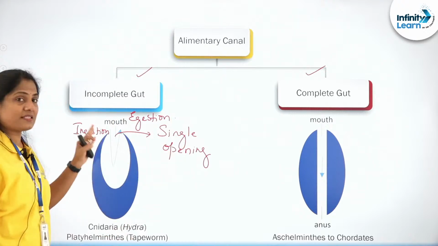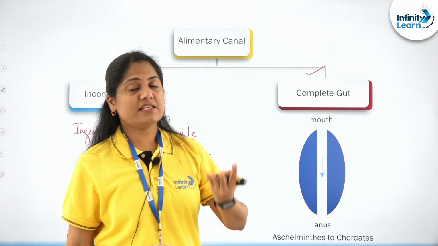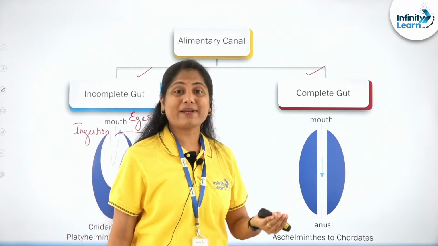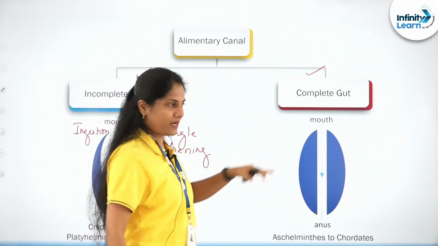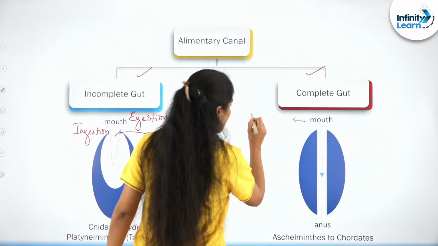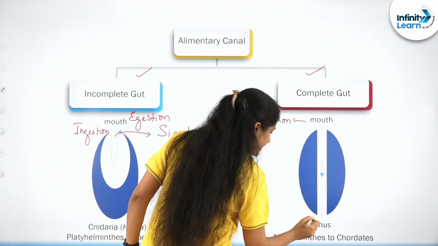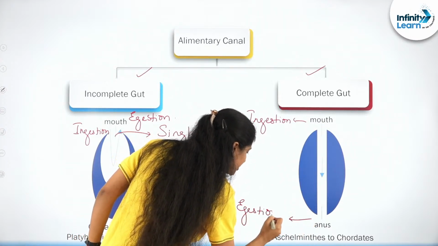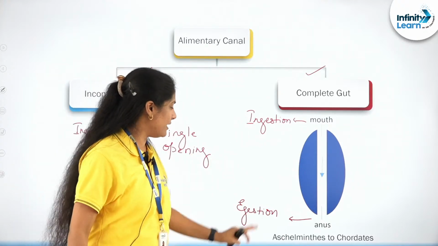So this is a single opening helping with both ingestion as well as egestion, which is why it is an incomplete gut or incomplete digestive system. On the other hand, look at the complete one. This mouth is helping with the process of ingestion, and this anus is helping with the process of egestion. Remember E for exit. That way you can remember that word very well, egestion.